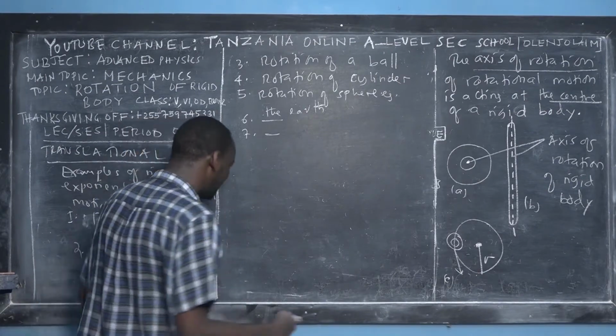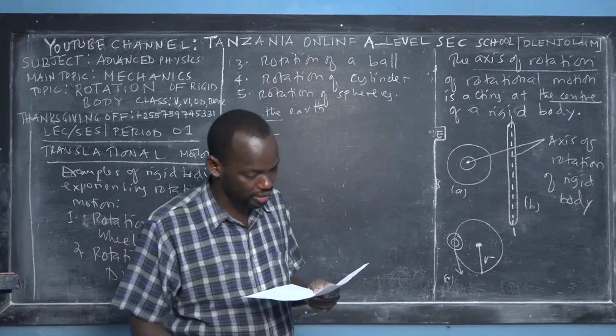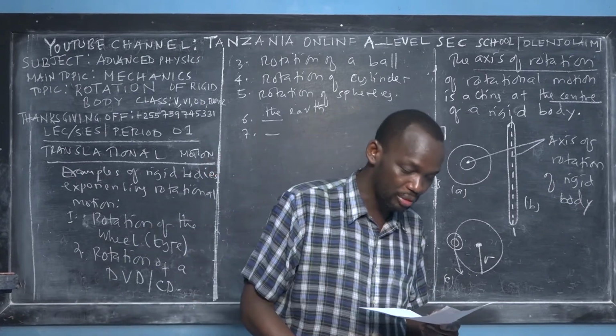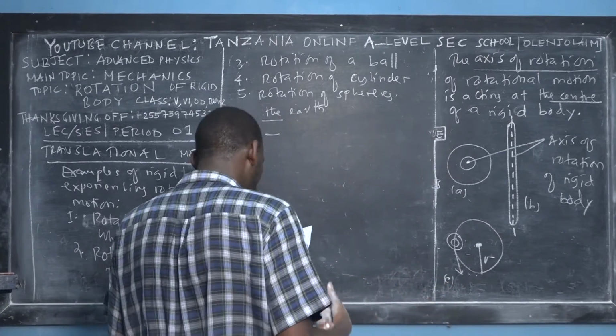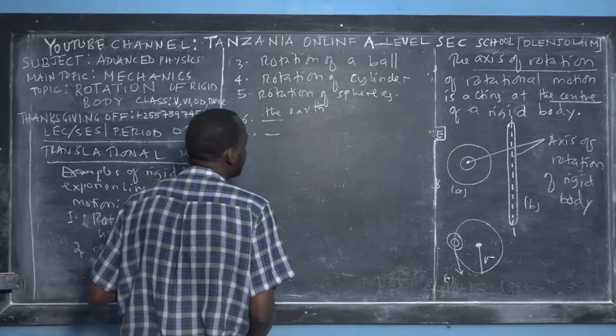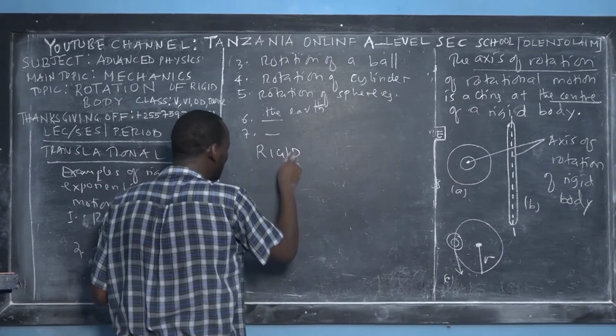Now, you know the difference of translation, you know the meanings of rotational motion, circular motion, and translational motion. Allow me now to take you into another concept. We call it a rigid body. What is a rigid body?